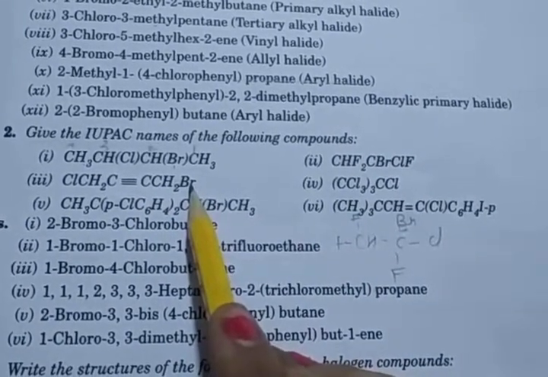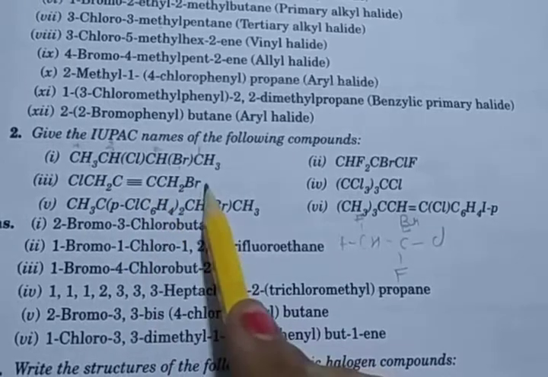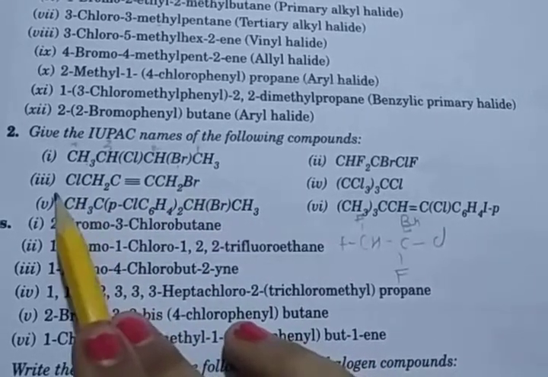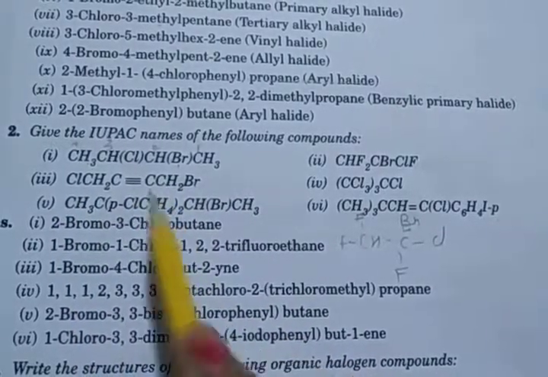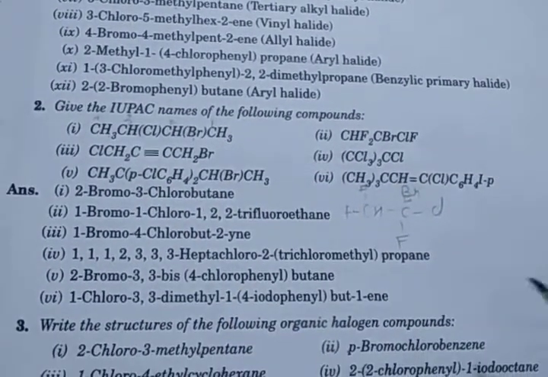Then this carbon: Cl CH2 C triple bond C CH2 Br. So numbering is given from which side? This side, 1, 2, 3, 4. So 1 bromo, and 4th position chloro, and 4 carbon. So butyne. Clear?